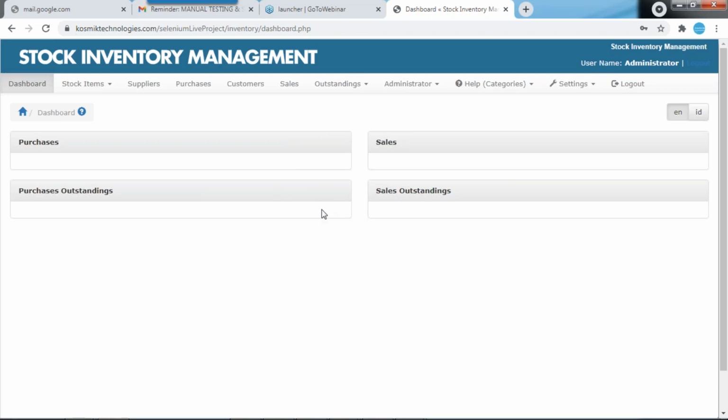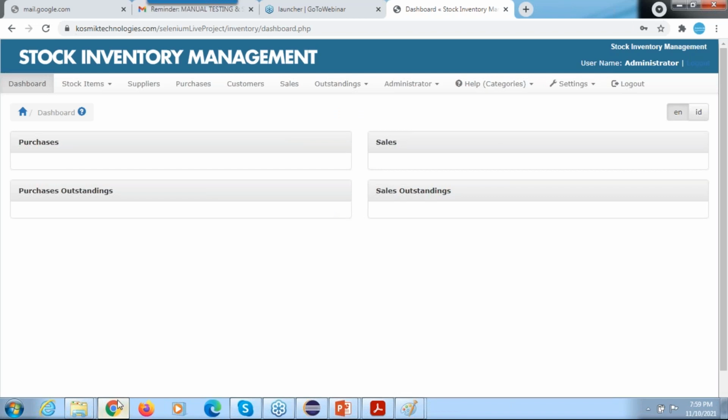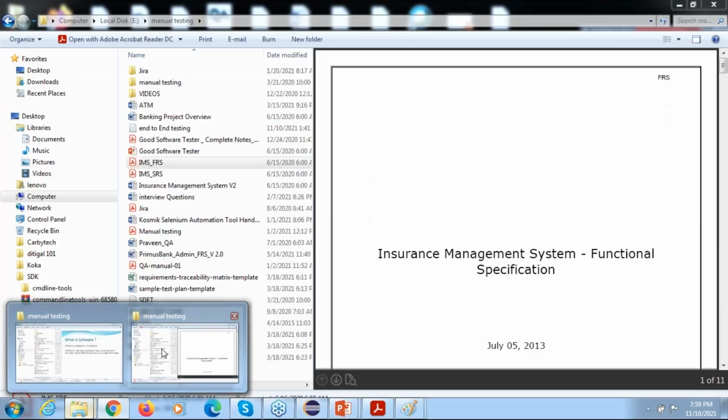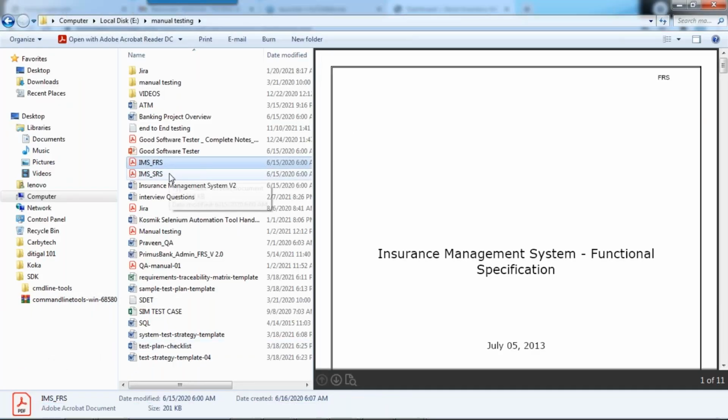So we will do this live application, and we can also discuss FRS documents for IMS, an insurance management system, like a banking application. We can see how the documents will look, and how we need to understand the flow of the diagrams. We can discuss each and everything in the manual, and once the manual is done, we can start automation.